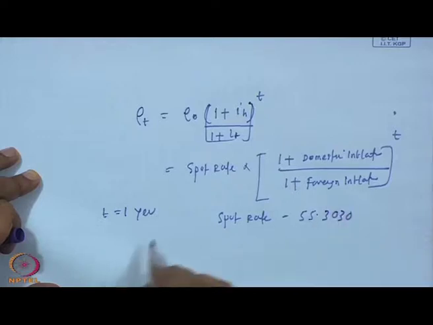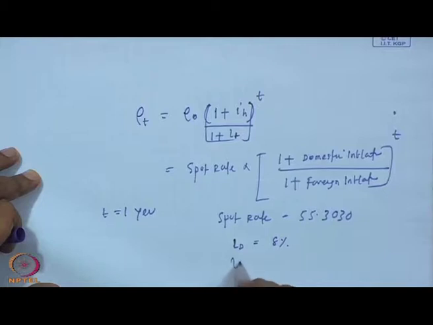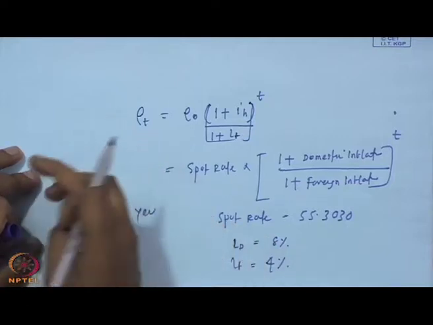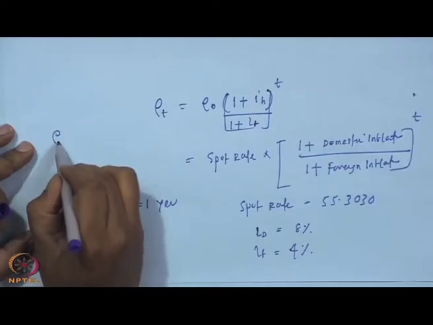Suppose t is 1 year, then the current spot rate is something around 55.3030, and I put domestic inflation at 8% and foreign inflation at 4%. Then you can calculate what the exchange rate will be after 1 year in the two countries.